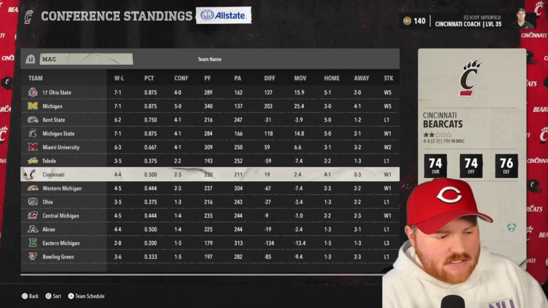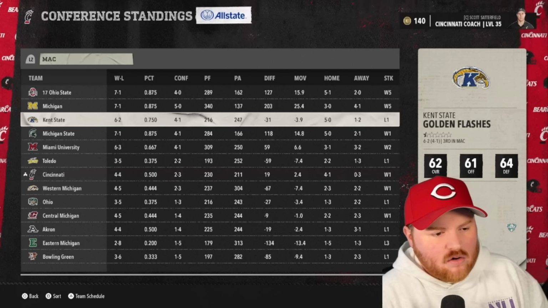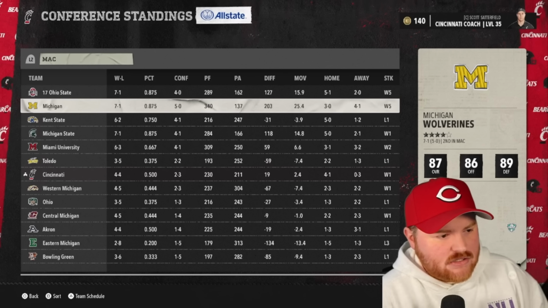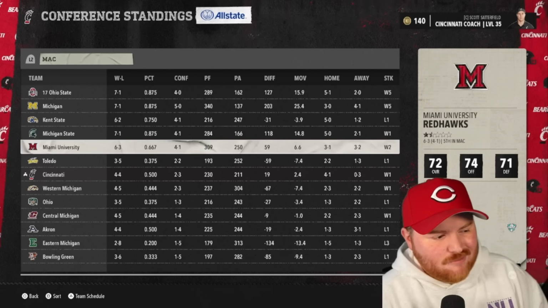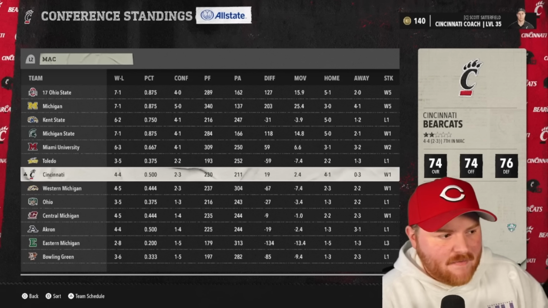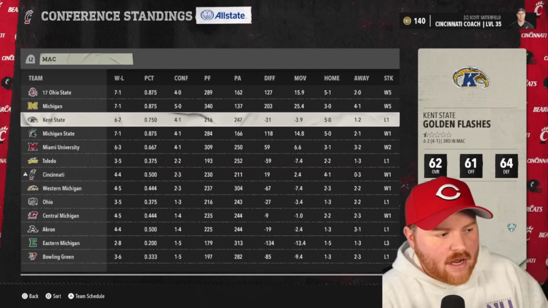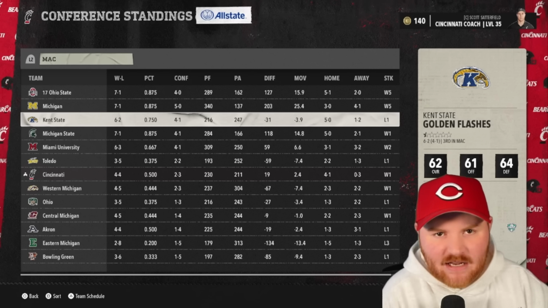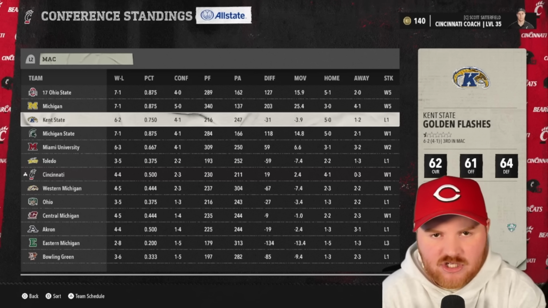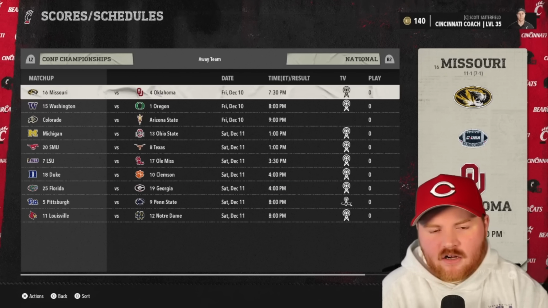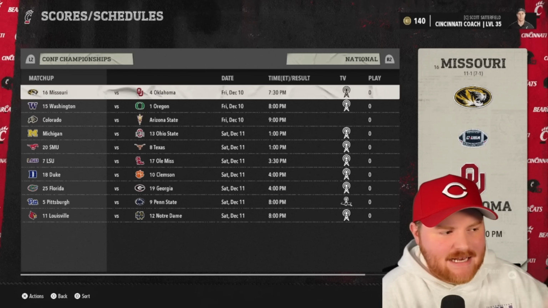It's interesting to see how this has shaken out with the conference rankings. So probably Ohio State is the one, but again, Cincinnati has just been a mid team, and they should definitely at least be right around here with Michigan State, and they have not done that in the MAC. So let's see what the conference championships look like. Another year, another 6 wins for Cincinnati.